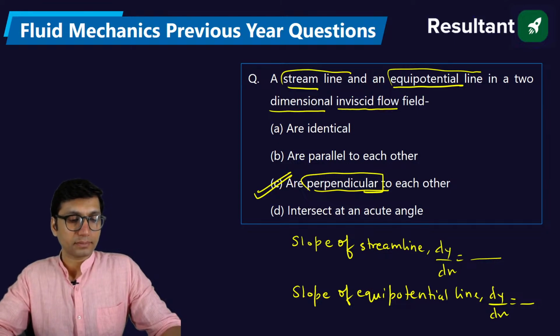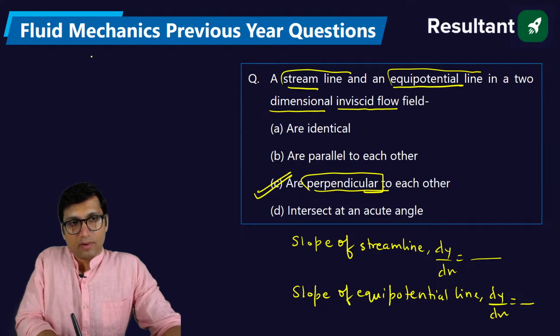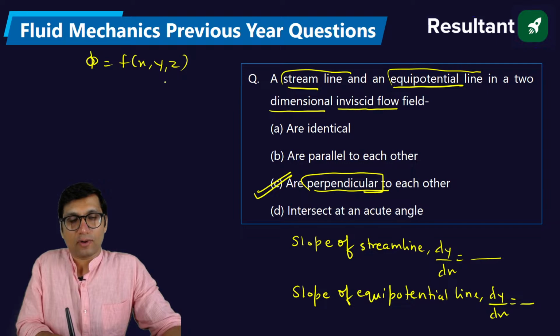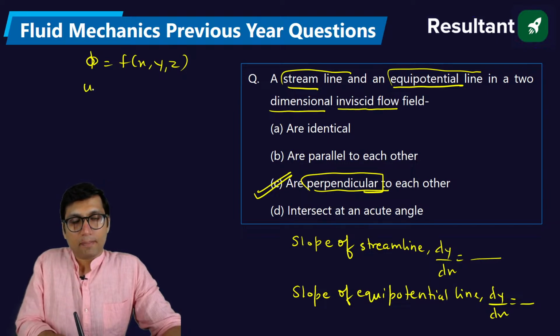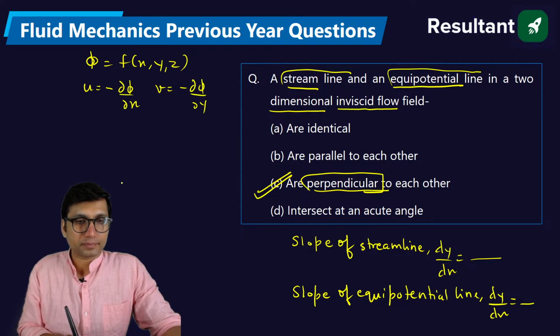Okay, clear? If you want to find the slope of the equipotential line, what is the equipotential function? The velocity potential function is phi, which is a function of x, y and z. It varies in all three directions. So the u component of velocity with respect to the velocity potential function is minus del phi by del x, and the v component is minus del phi by del y, right? Is it clear to everyone? So what will be dy by dx?